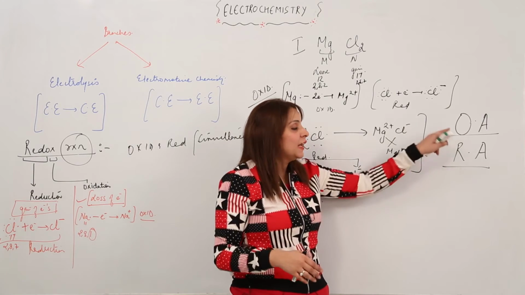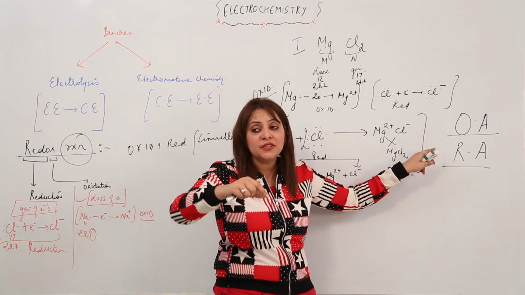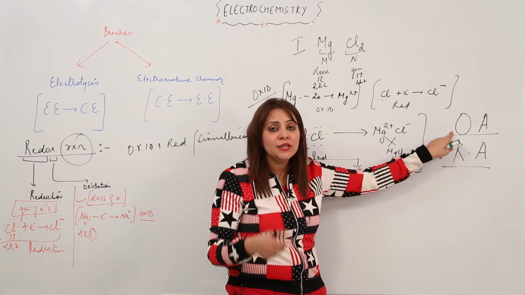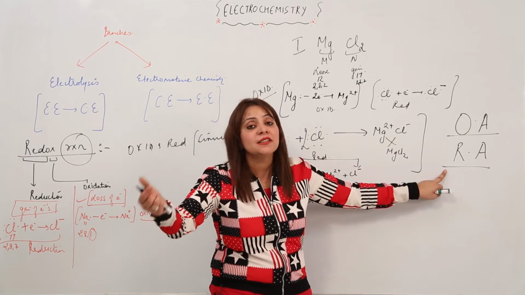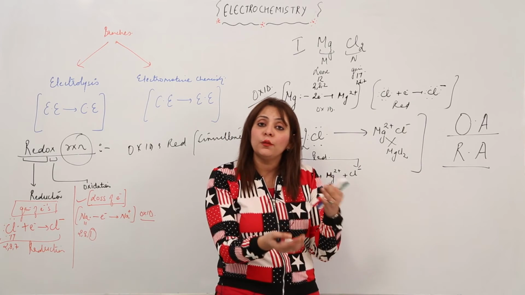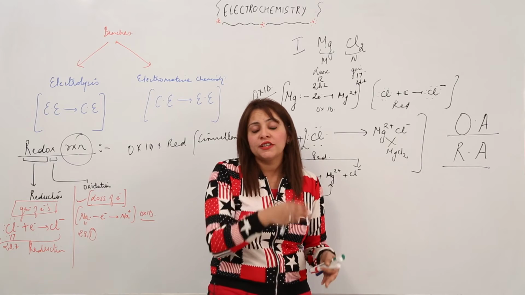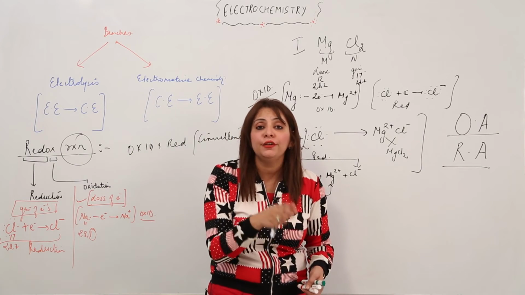So I think you're clear with the definition. The agent means the substance which is getting the concept done. What is that concept? For the oxidizing agent, oxidation is done, and the reducing agent gets the other substance reduced. And what is the effect it has on itself? It has the opposite effect. If it is an oxidizing agent, it is getting the other substance oxidized, but at the same time it is getting reduced.